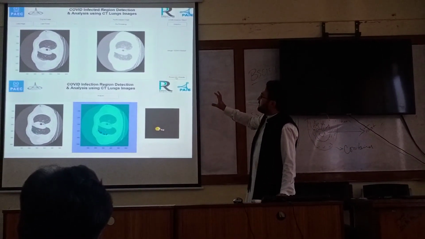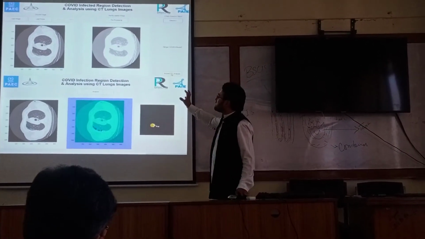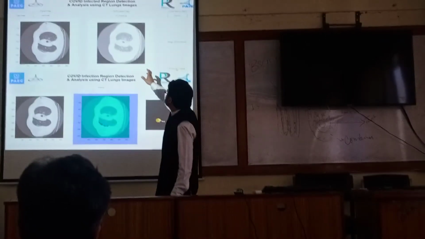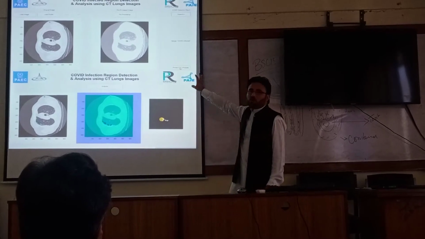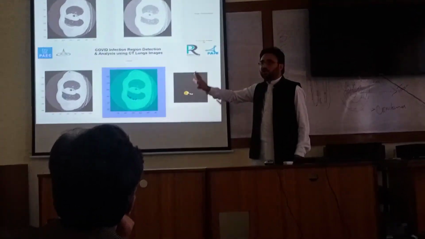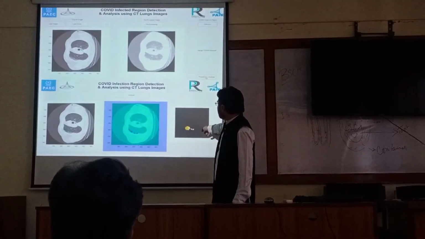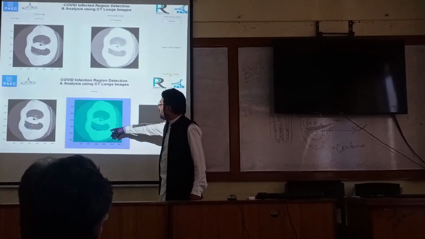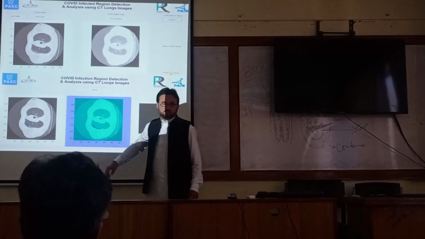This is a GUI model we designed. In the GUI, we provide the input image and it is pre-processed. It will tell you whether this is COVID infected or not. When it is COVID infected, it is provided further for analysis. For analysis, we give different kinds of images, in binary form and level overlay form, and they identify where the infection is.